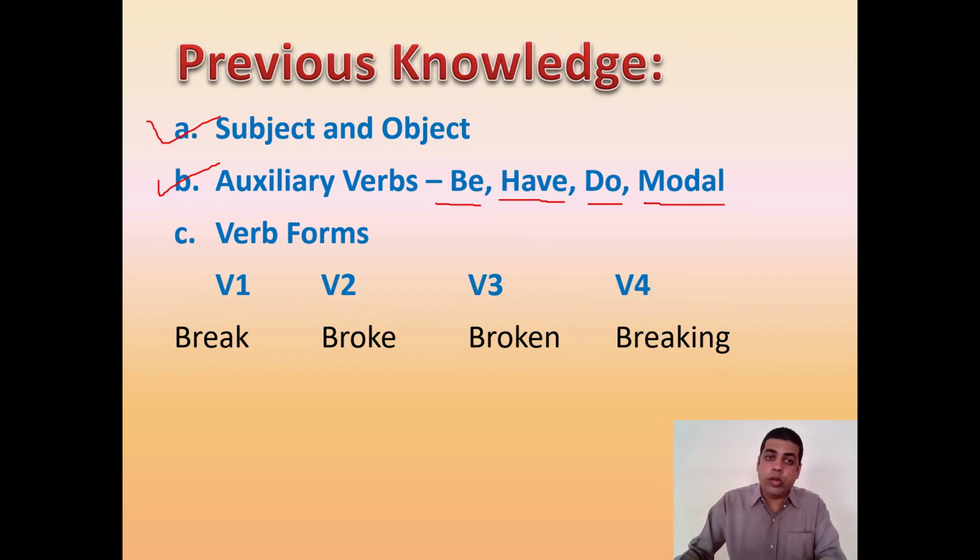And finally, you need to know what are those verb forms, that is V1, V2, V3, and V4. For example, I am giving you a word whose V1, V2, and V3 are very different, like the word break. Now the V2 form is broke, the V3 form is broken, and the V4 form is breaking.